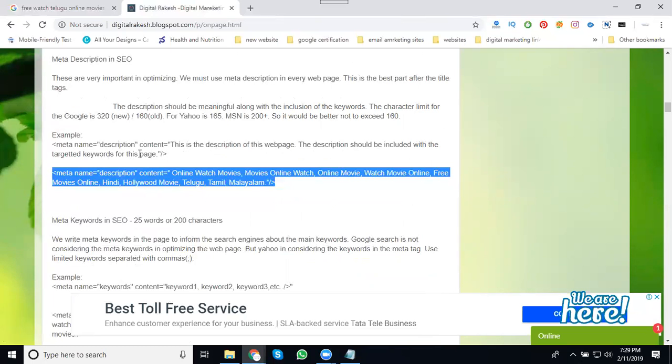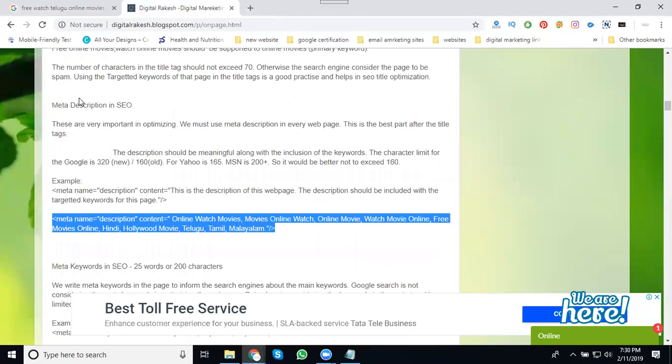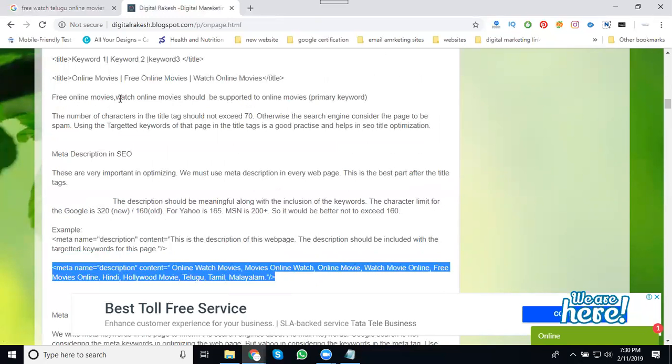When writing any title, don't exceed 60 characters. When writing the meta description, don't exceed 300 characters. Each space counts as a character, and a comma, as in online movies, comma, also counts as a character. Special characters and spaces are all included in the character count. That is how you write the title and meta description. Why do people write titles and descriptions? For only one reason: so we can implement multiple keywords on our website for ranking it in Google's first position. Please note this.